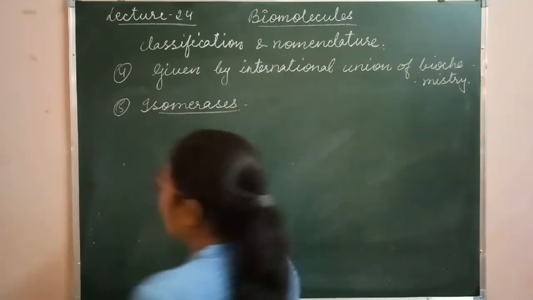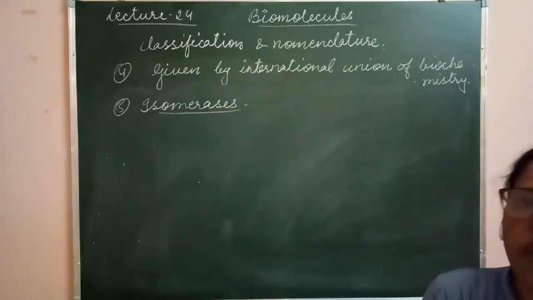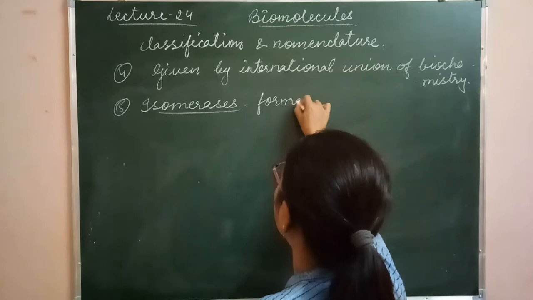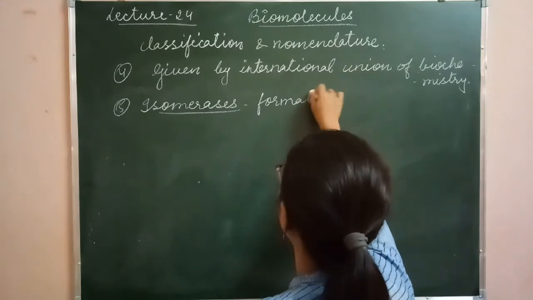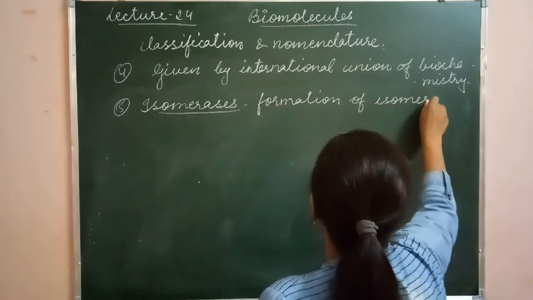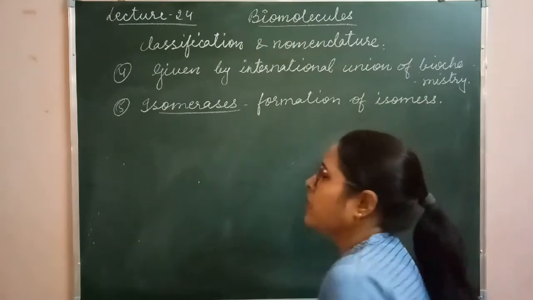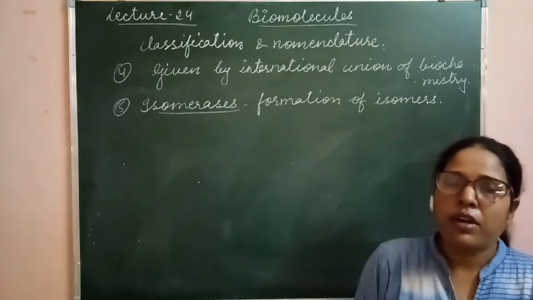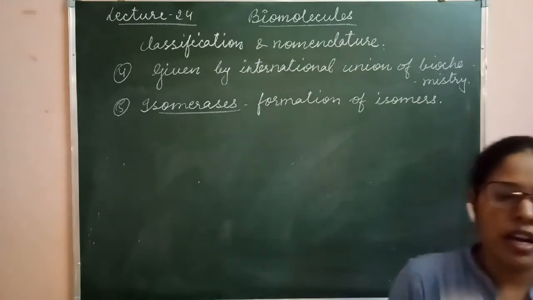These are helpful in the formation of isomers. Clear? Isomers are the substances which have the same chemical formula, but the structures are different.